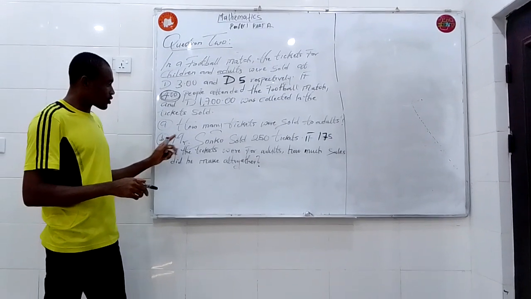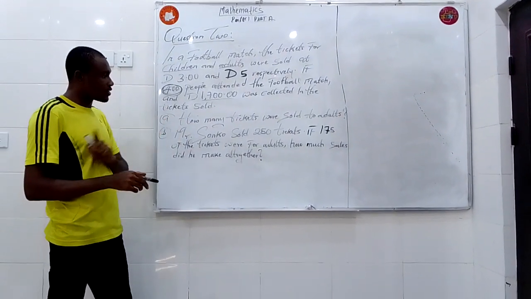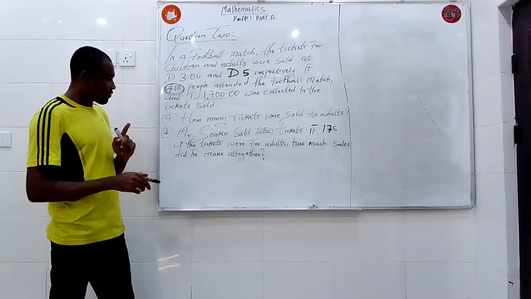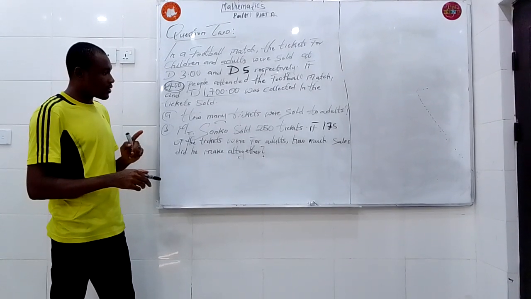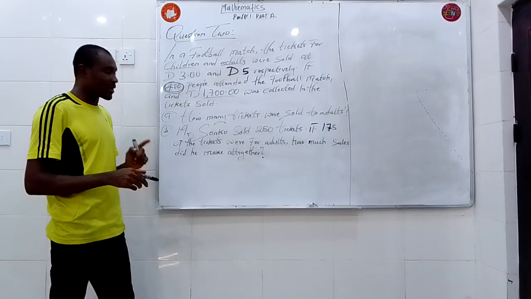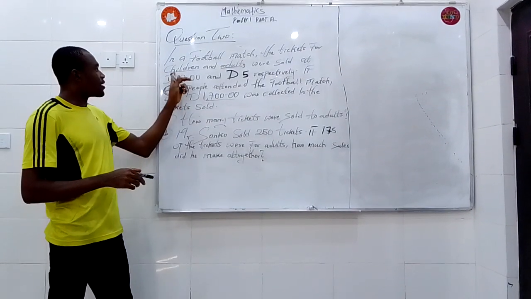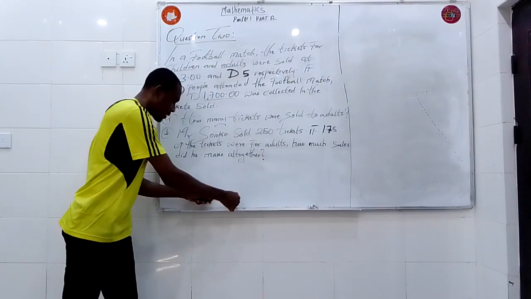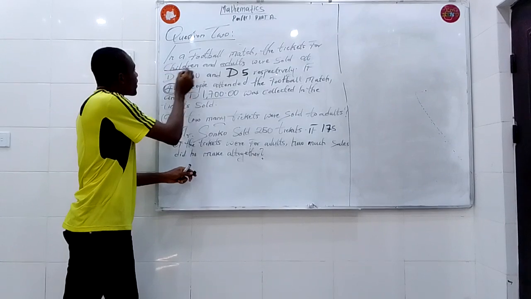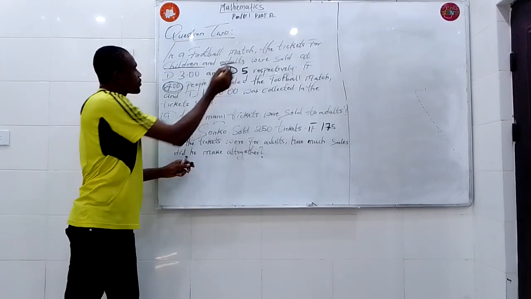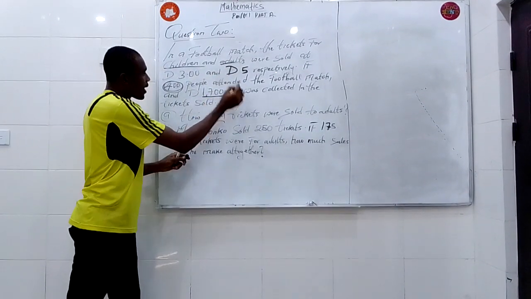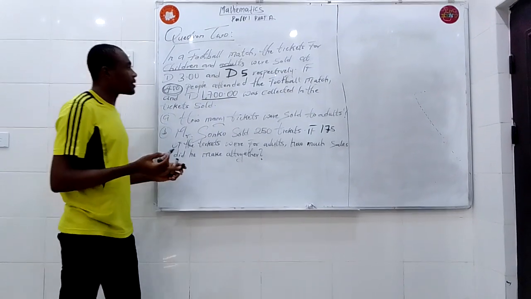B says Mr. Sonko sold 250 tickets. If 175 of the tickets were for adults, how much sales did he make altogether? The major thing we look at here is to find the number of children, the number of adults, and then the total amount realized at the end.